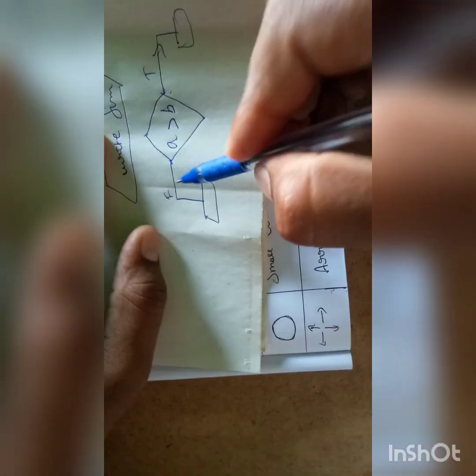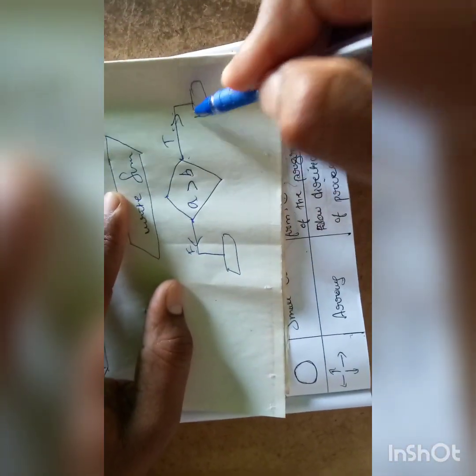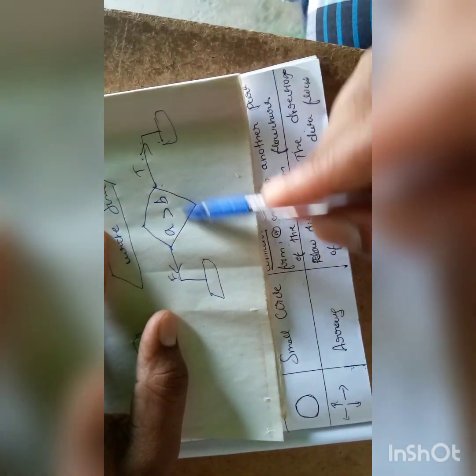The next symbol is the small circle, which means connector. The purpose of the connector is to indicate an entry from or exit to another part of the program flowchart. The last one is arrows, which indicate flow directions, the direction of processing or data flow. This is one of the arrows.